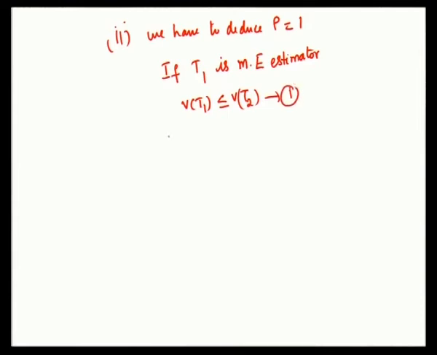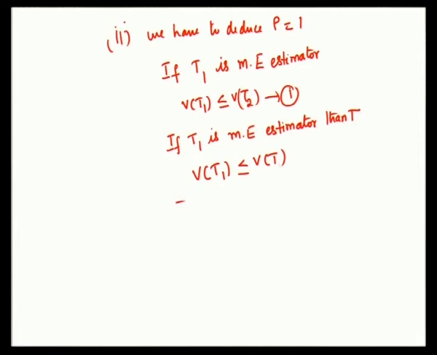And if T1 is the most efficient estimator than T, then you have variance of T1 is less than or equal to variance of T, which I can write as variance of T is greater than or equal to variance of T1.